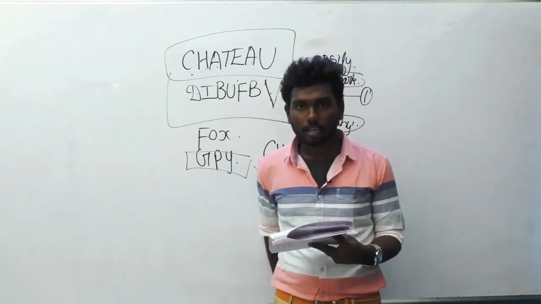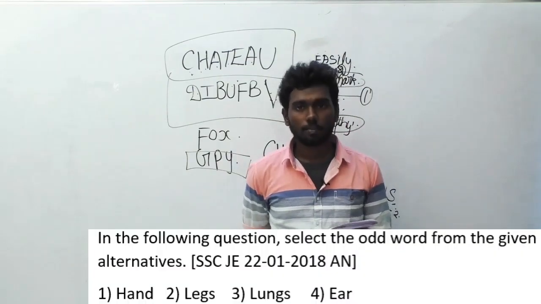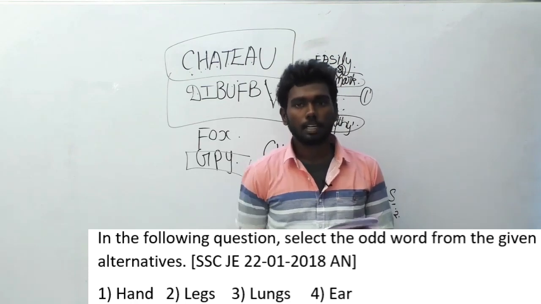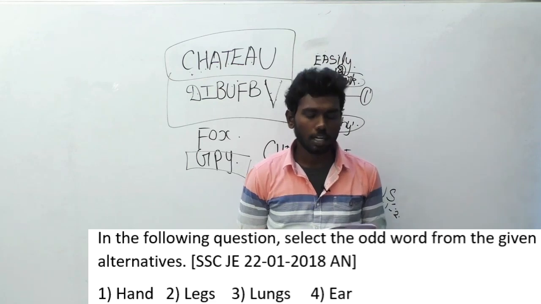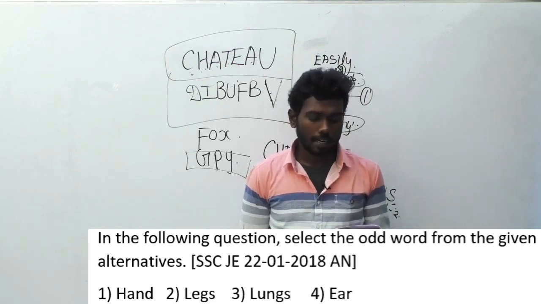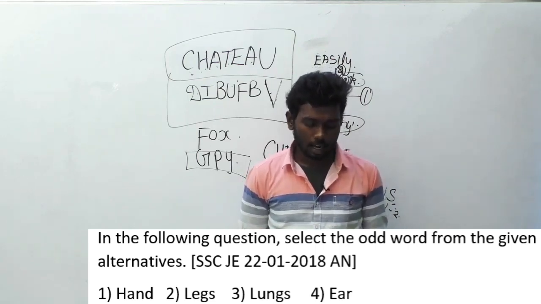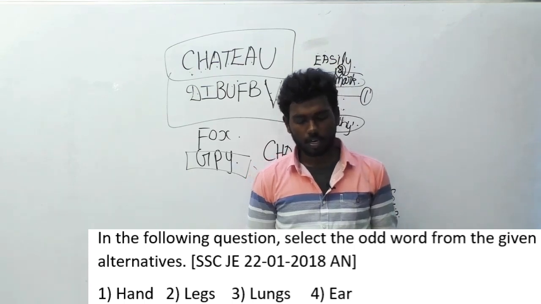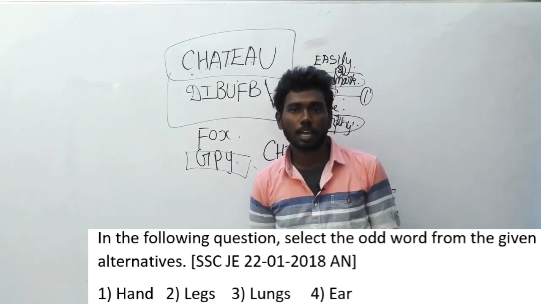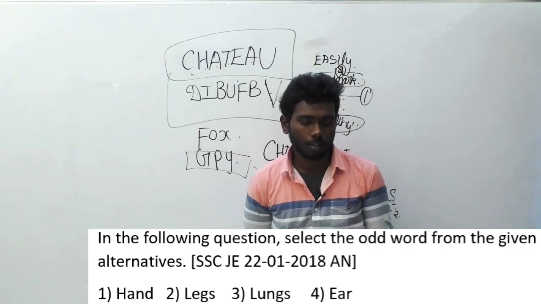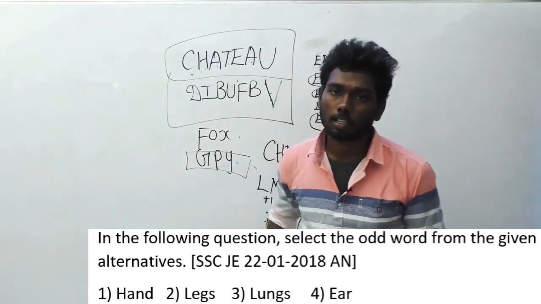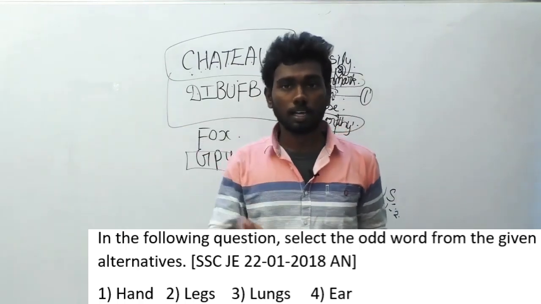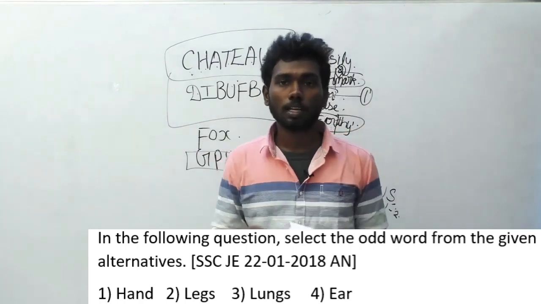Let's move on to the 197th question. In the following question, select the odd word from the given alternatives. Same odd word question, and the options are hand, legs, lungs and ear. And we have seen this type of question previously also. If you look at the options, hand, leg and ear are in the outer part of the body, whereas lungs is in the inner part of the body. So, lungs is the answer here.